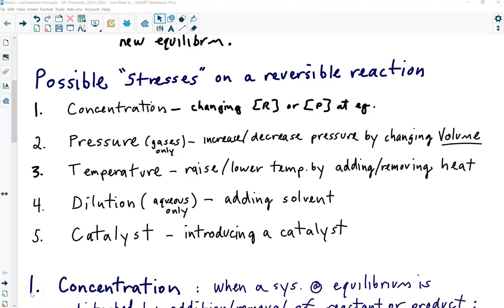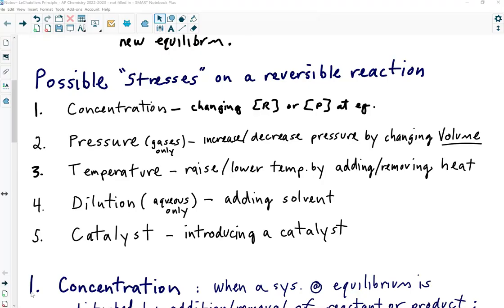So what are some of the possible stresses? Well, we're going to go through each one of these 5. You have your notes written out there, so you don't have to furiously write this down. It's going to be concentration, pressure, temperature, dilution, which applies to aqueous solutions only, just like pressure applies to gases in an equilibrium reaction, and then catalyst, introducing a catalyst.